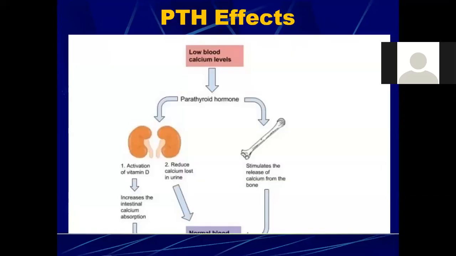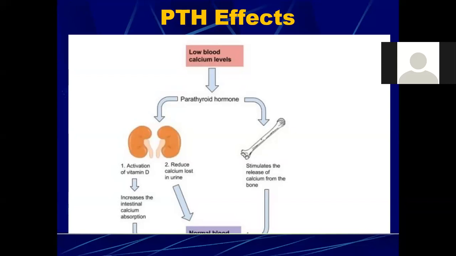So here you can see how the parathyroid hormone is related to vitamin D and the calcium levels. What happens is that when we have low blood calcium levels, the parathyroid hormone is going to be released. And this parathyroid hormone is going to act on two major organ systems. One is the kidney and one is the bone. So in the kidney, it is going to cause increased activation of vitamin D.